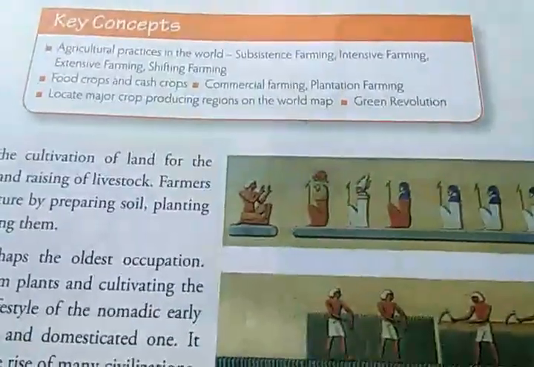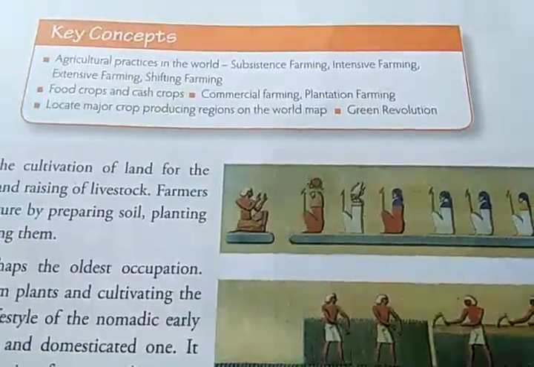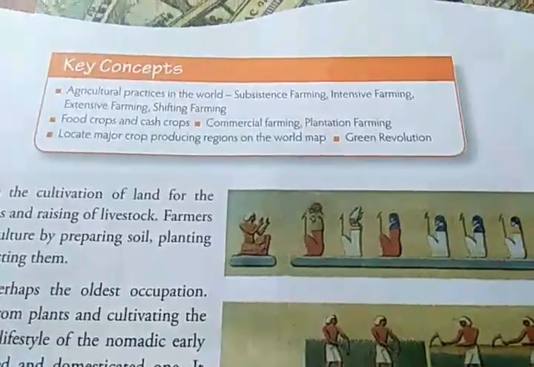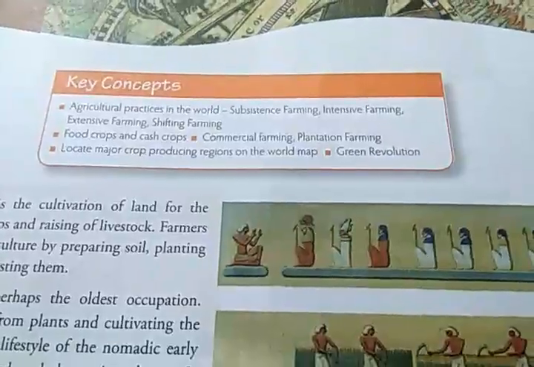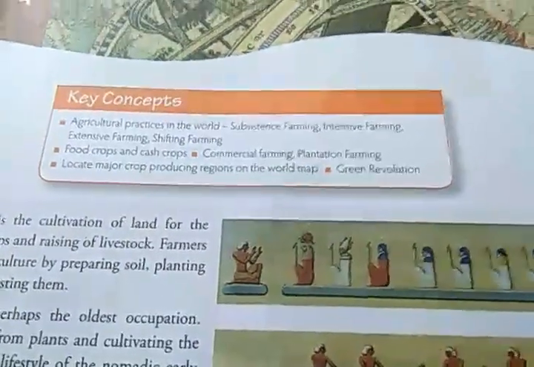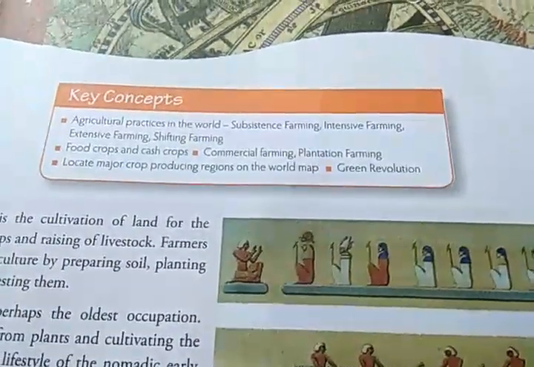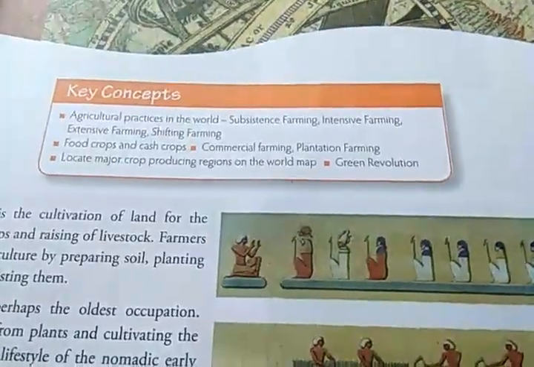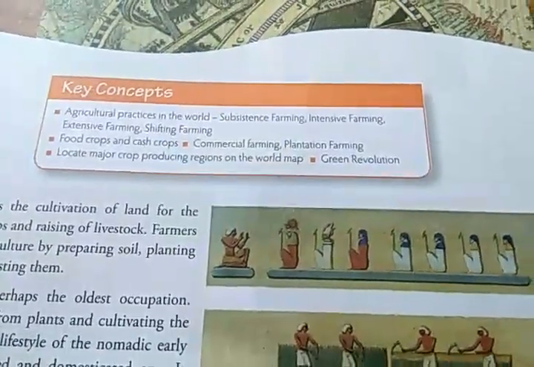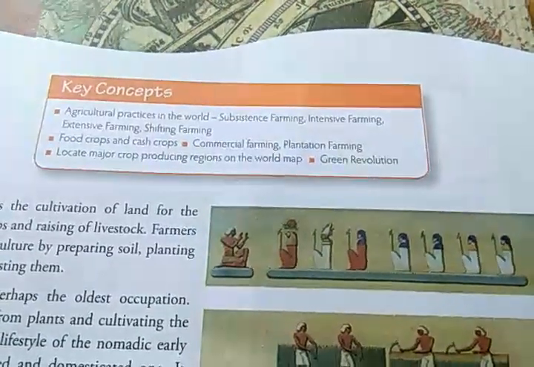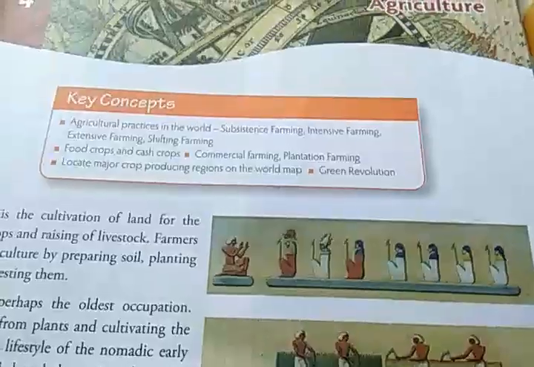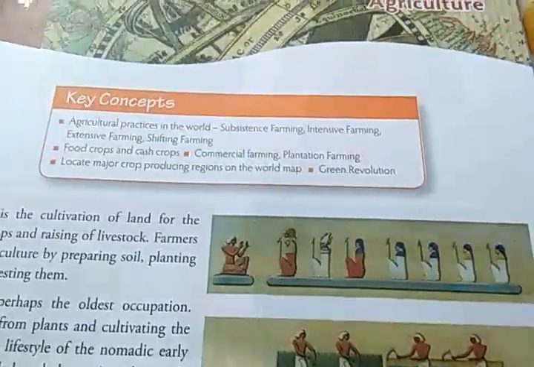Then we will study about food crops and cash crops, the difference between food crop and cash crop. Then commercial farming, plantation farming. What is commercial farming? What is plantation farming? And locate major crop producing regions on the world map. And green revolution.